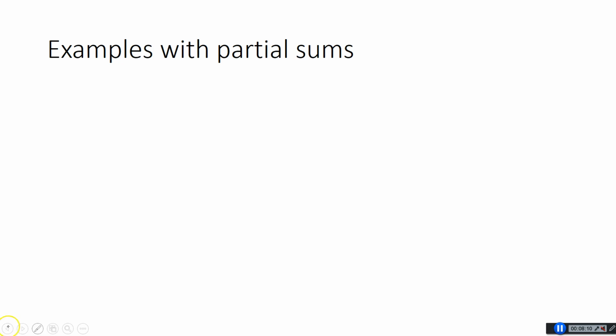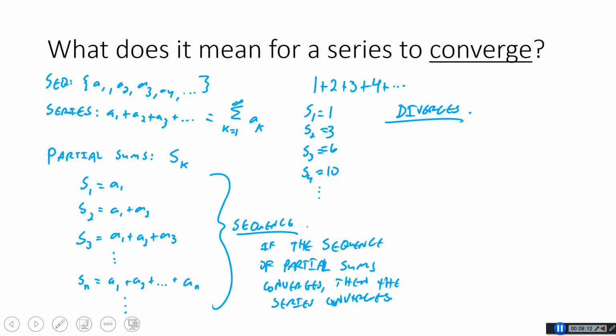Also, just to say, if this sequence diverges like we have here, then the series also diverges. So if the sequence of partial sums converges, then the series converges. If it diverges, the series diverges.